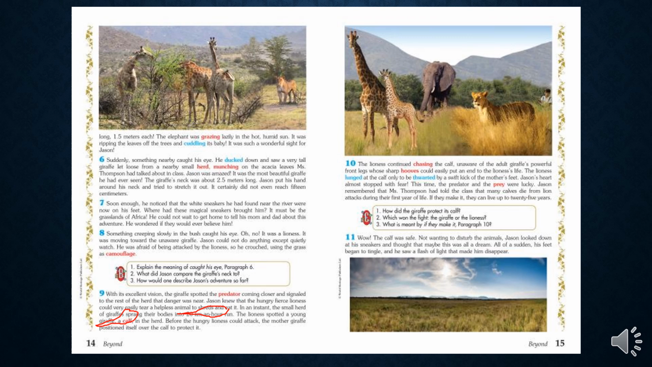Paragraph 10. The lioness continued chasing the calf, unaware of the adult giraffe's powerful front legs whose sharp hooves could easily put an end to the lioness' life. The lioness lunged at the calf, only to be thwarted by a swift kick from the mother's feet. Jason's heart almost stopped with fear. This time, the predator and the prey were lucky.